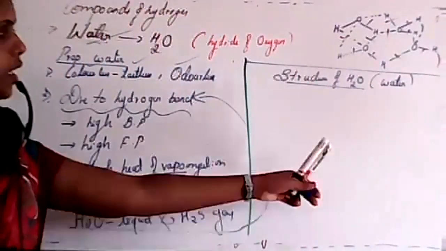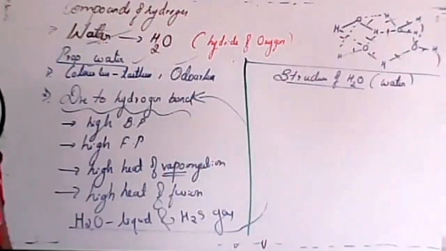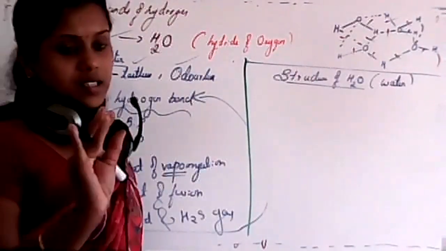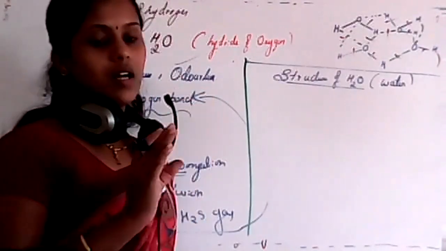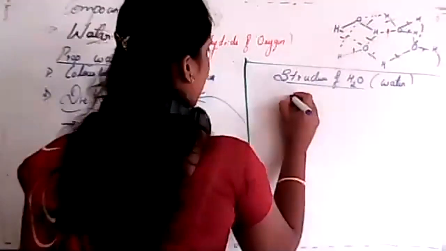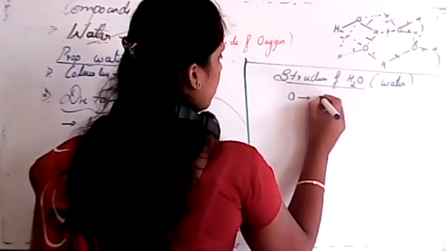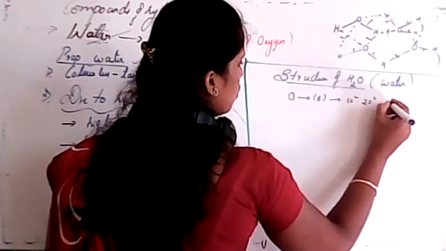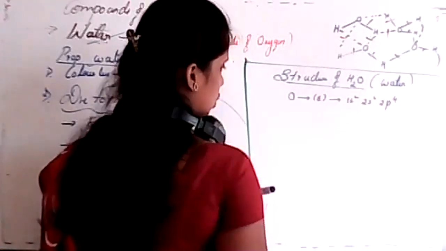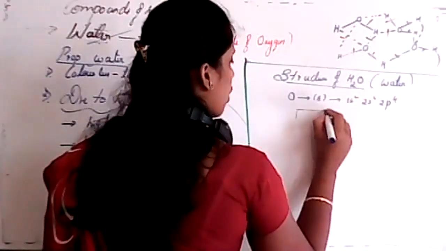I'll tell you the detailed structure. First, I'll consider oxygen. Its atomic number is 8 and its electronic configuration is 1s2, 2s2, 2p4. Then I'll consider the orbital diagram.